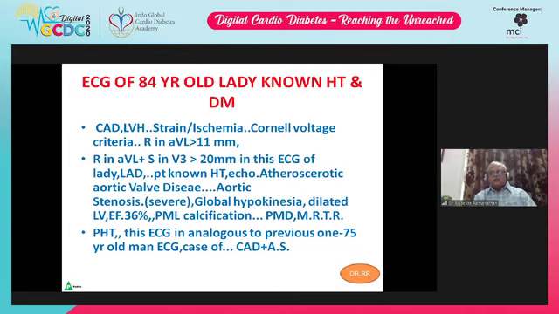The patient is a known hypertensive. Echo shows atherosclerotic aortic valve disease, that is aortic stenosis, rather severe. There is also global hypokinesia, dilated left ventricle, and ejection fraction is 36%, that is reduced ejection fraction.